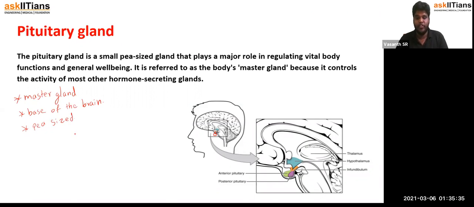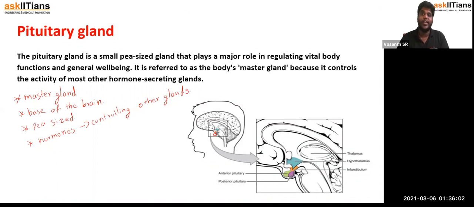After that, it releases hormones controlling other glands. So these are the main functions of the pituitary gland that you need to know about.